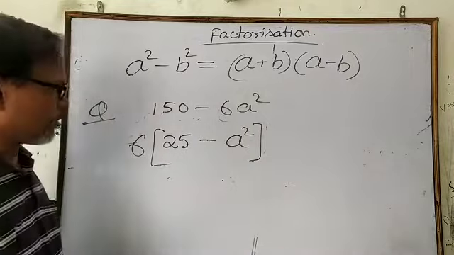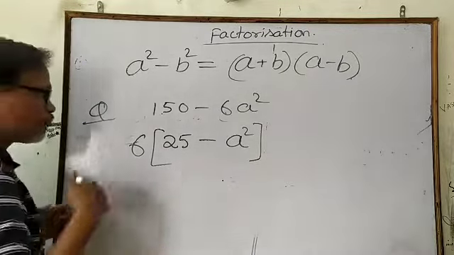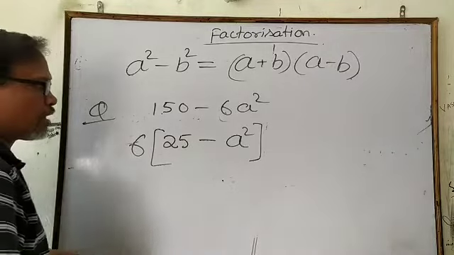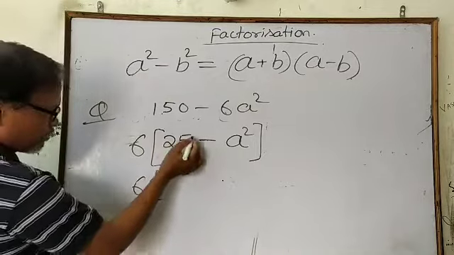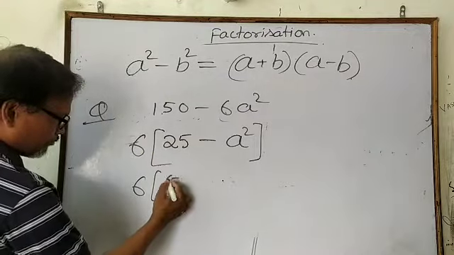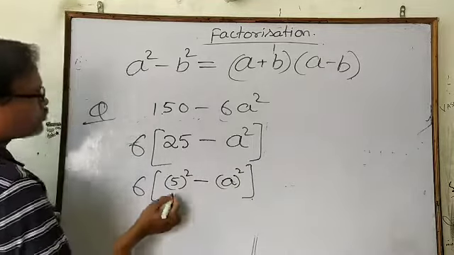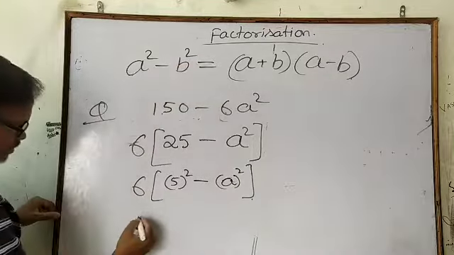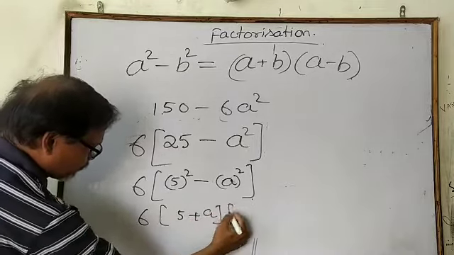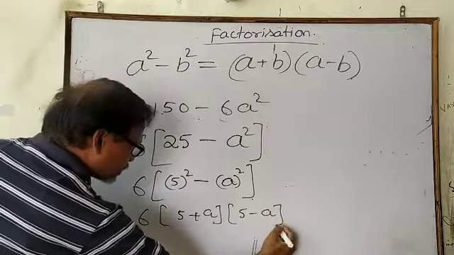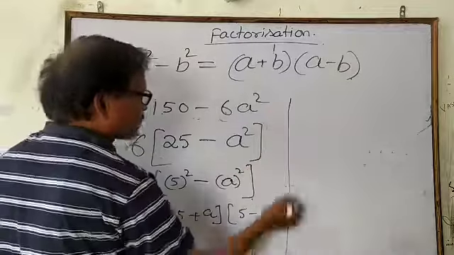In this case, after finding this one, this is not fully factorized. Factorized completely means thereafter there is no chance of further factorization. Now you can take the square of 5 inside the big bracket, and a whole square. Now you use this formula, a square minus b square. So you have 5 plus a and 5 minus a. This is the factorization. This is one example, a very easy example.